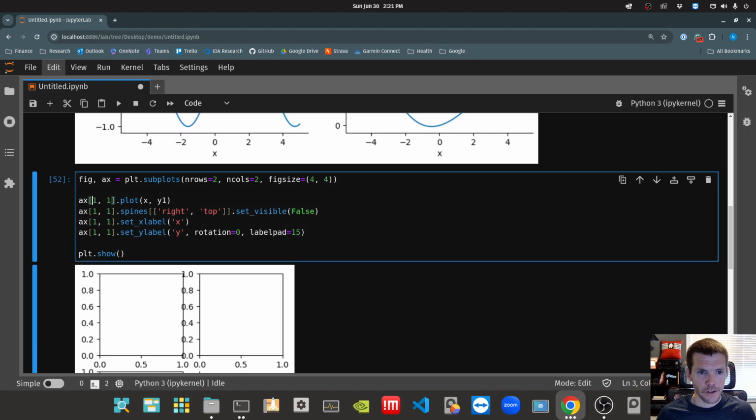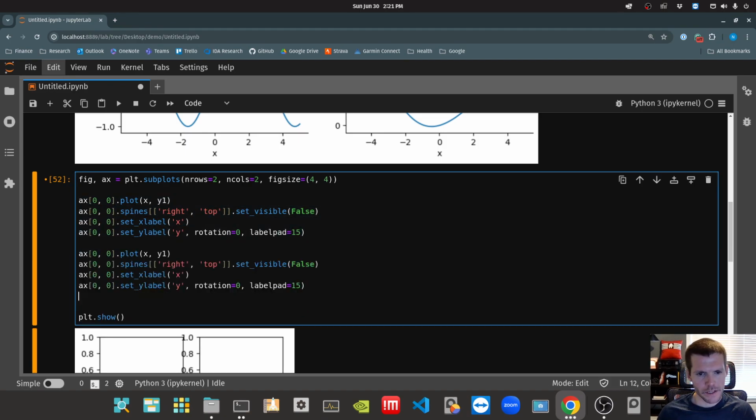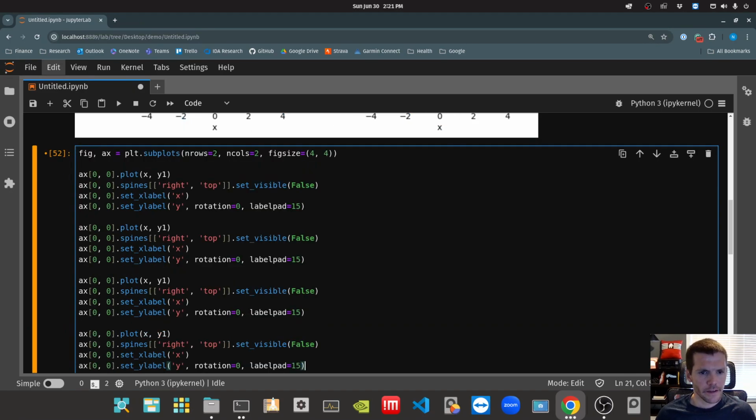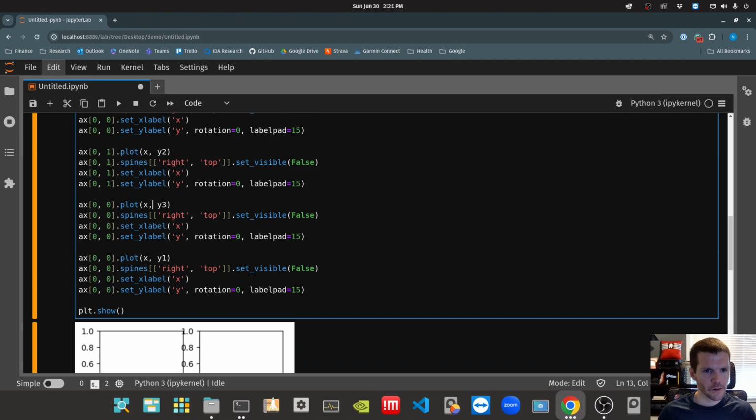If we were going to do all of this long form, it would be super tedious. So let's actually go through the tedium real quick just to show you what that would look like and motivate the need for looping. That's going to be y1. Then we would do copy paste, copy paste, copy paste. For y2, I want to put that in the first row, second column. For y3, we want that to be, whoops, the second row, first column. And then for y4, we want the second row, second column.